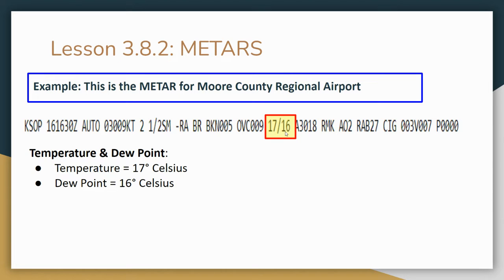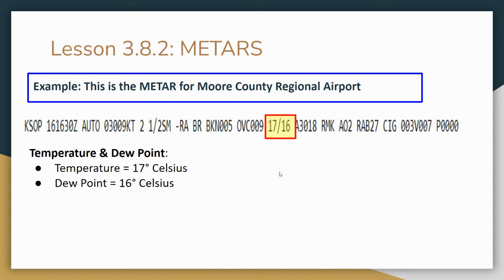One of the questions they would ask you here is they might give you this METAR, and then they'll ask, what's one of the hazards that you see from this METAR report at this airport on that day? And the answer would be fog. Remember that if the temperature and the dew point are within 3 degrees of each other, if they're coming together, we have an increased chance of fog. Here, the temperature and dew point are only 1 degree apart, Celsius, remember. And so that's pretty likely we'll have fog.